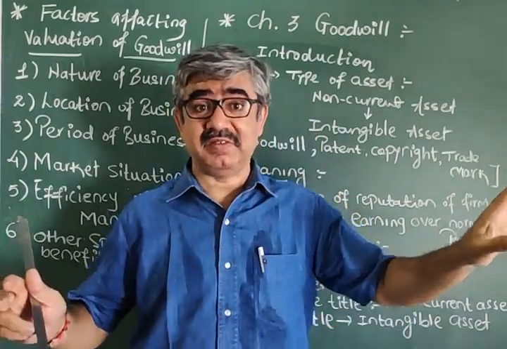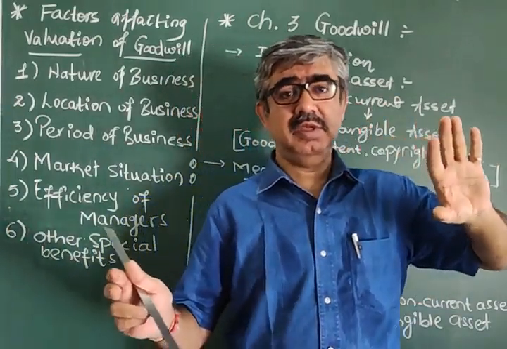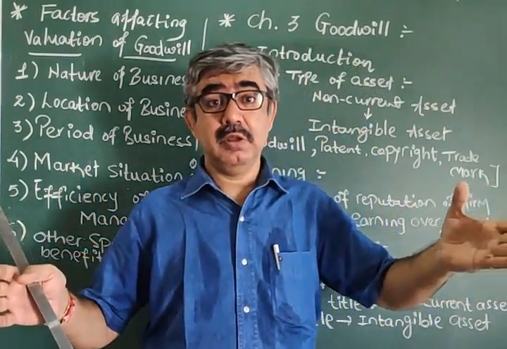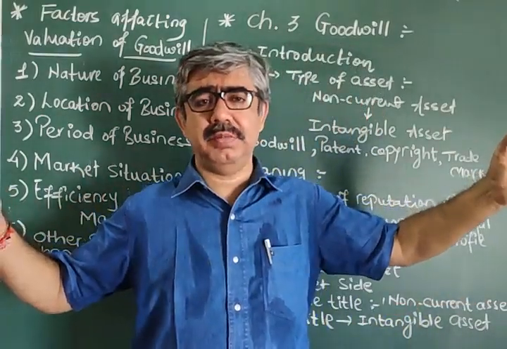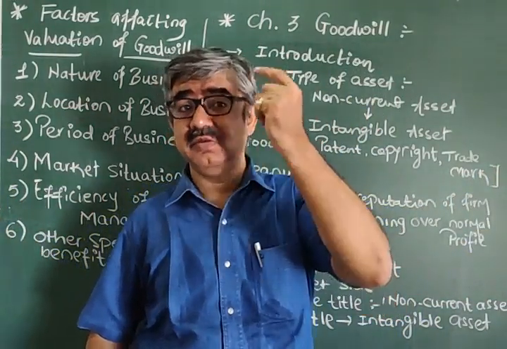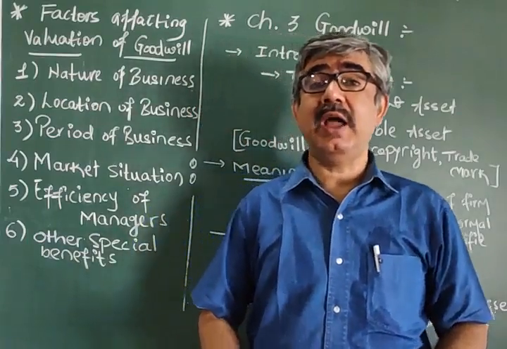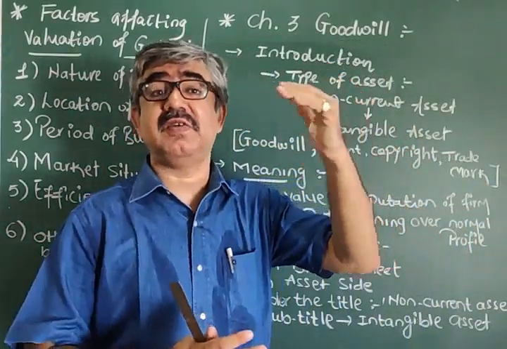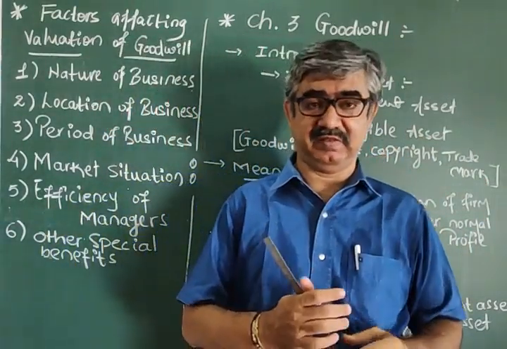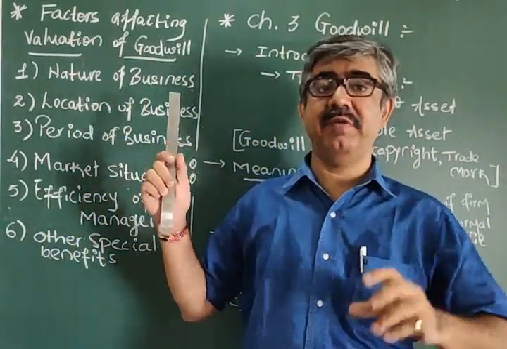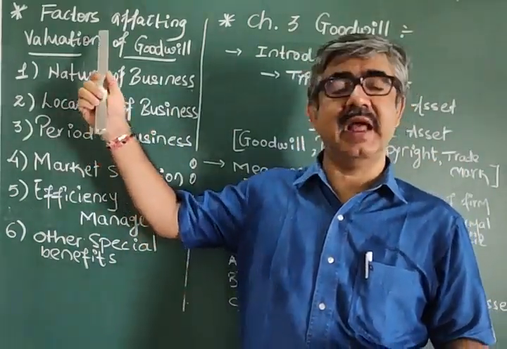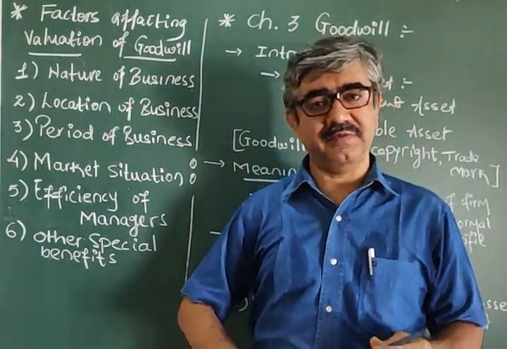It will not take 10 minutes to think. It may take a lot of time to choose among 2-3 options, but you will have 1 or 2 names on the spot. Why? Because those brands create their own goodwill by doing that kind of business. Nature of business: if you have something specific, then your business always enhances the valuation of your goodwill.